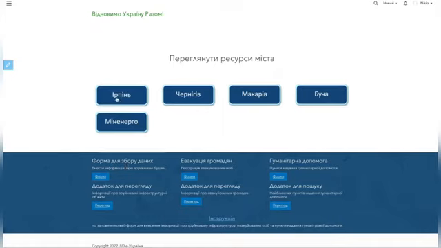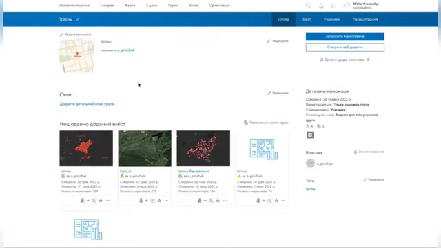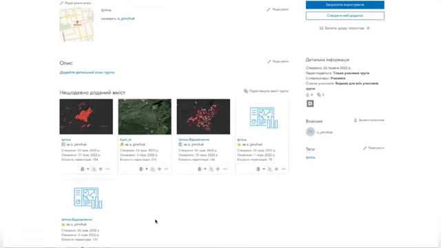Today, we have several pilot projects in the cities of Makariv, Bucha, Chernihiv, Irpin, as well as pilot projects in industry areas. It is the Ministry of Energy. Let's press demonstration and choose European city. Every city or industry has the appropriate access codes, and information protection is confirmed by specialists in accordance with Ukrainian legislation. Let's choose European city and see an interactive map where the corresponding objects have been already mapped by the European City Council.